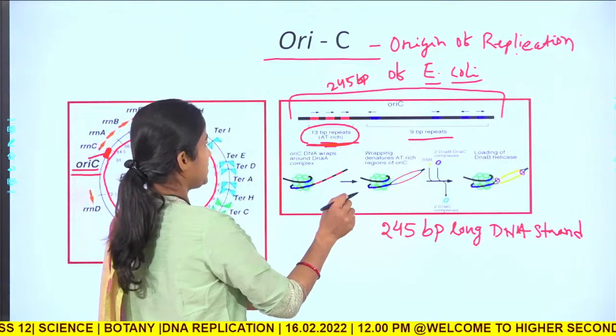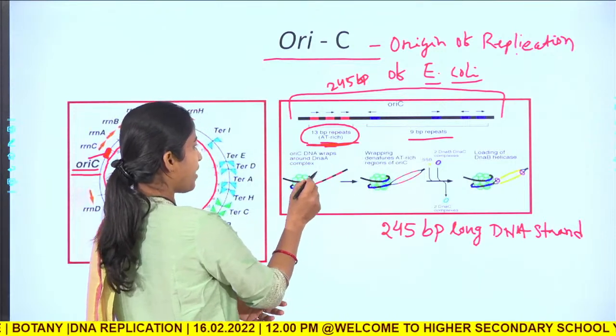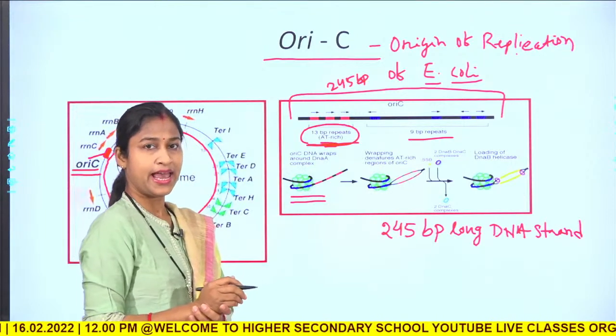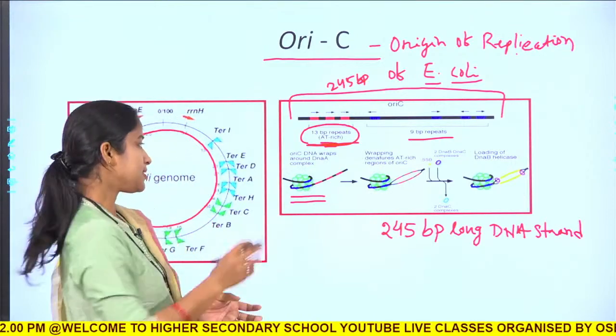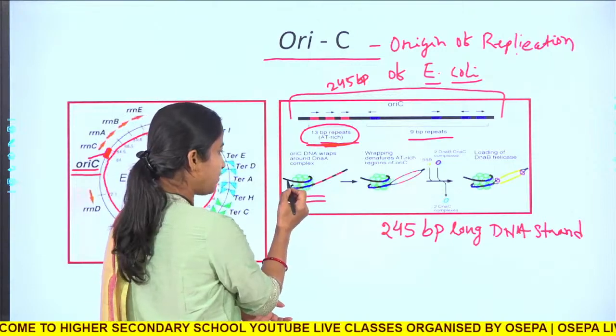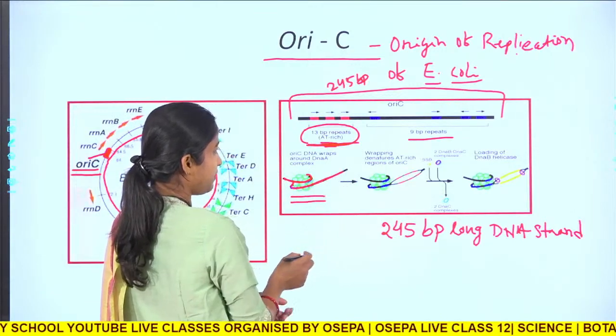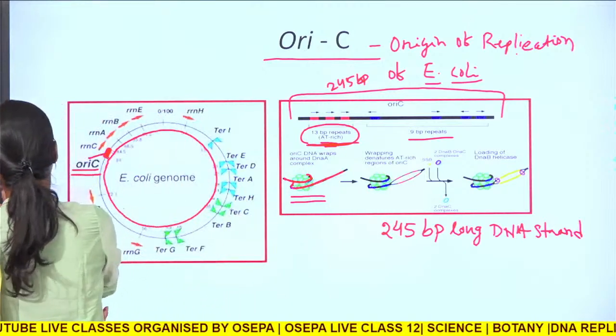So, what happens? This OriC DNA wraps around a molecule known as the DnaA complex. Okay. This is a monomeric molecule. So, it wraps like this. Well, now these are the 13 base pair repeats.